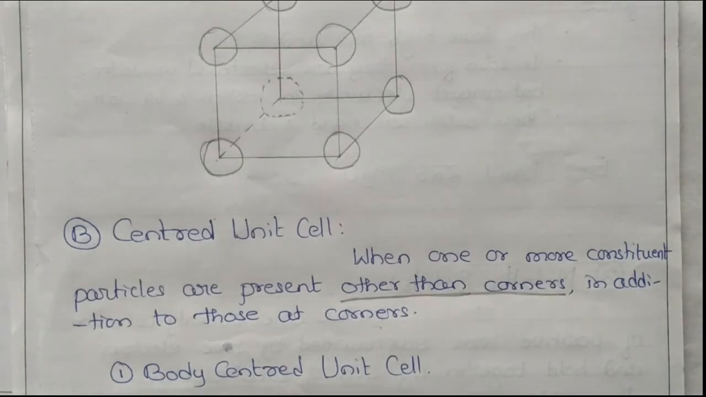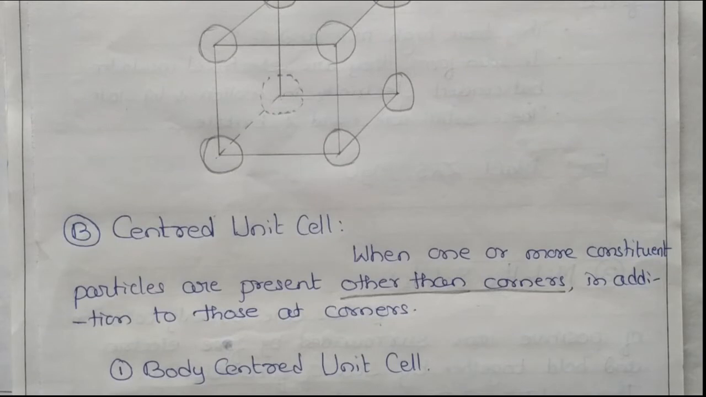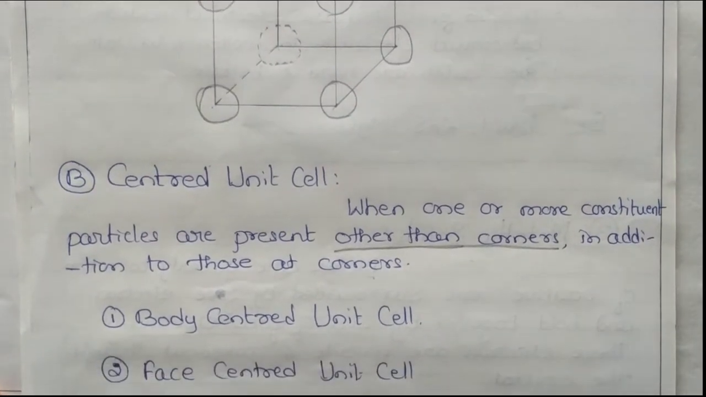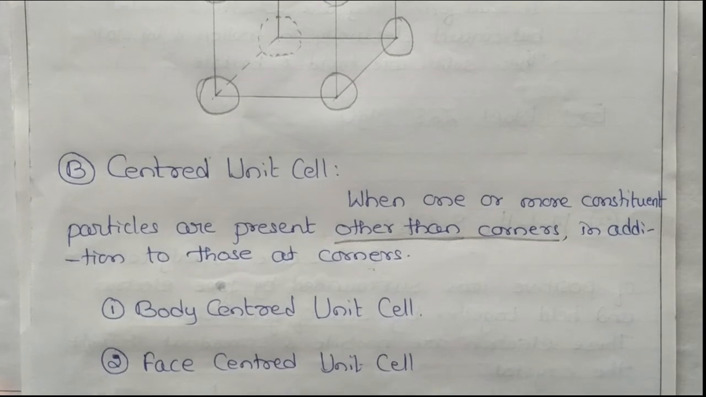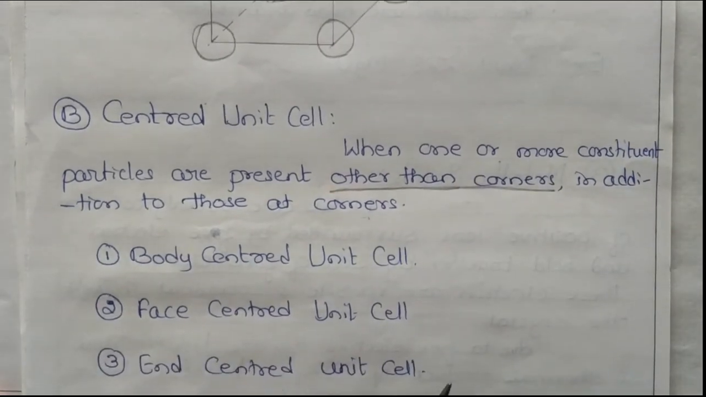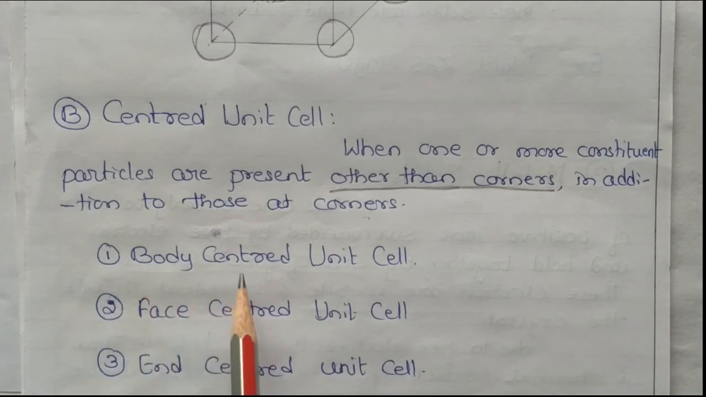Okay, so this type is again classified into 3 types. One is a body centered unit cell, second one is a face centered unit cell, and third is an end centered unit cell. So three. So what do you mean by body centered unit cell? Body centered, see, inside the body at the center atoms or ions or constituent particles are present. So that is called a body centered unit cell.